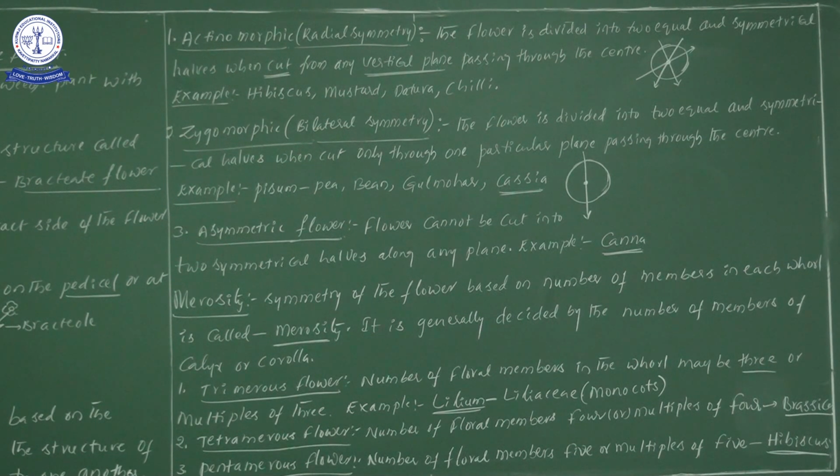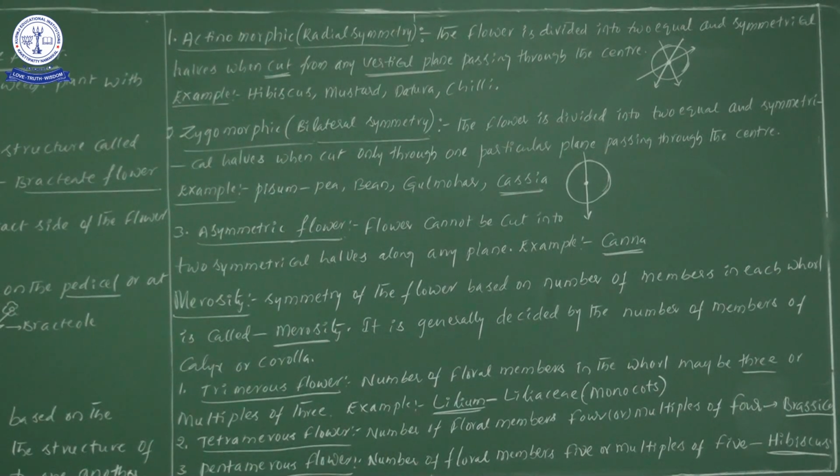One important bit: trimerous condition we can observe in monocotyledons, whereas tetramerous and pentamerous conditions we will observe in dicotyledons.